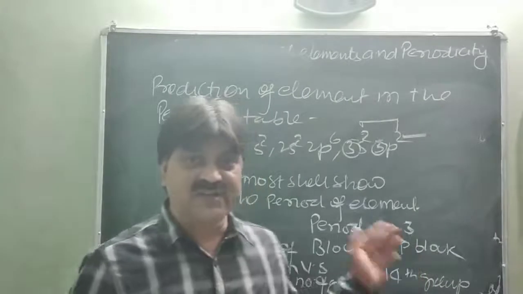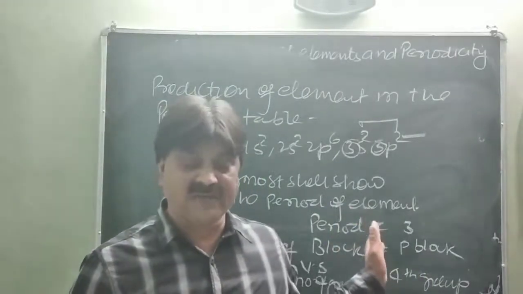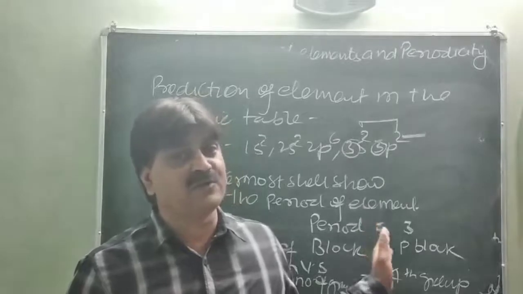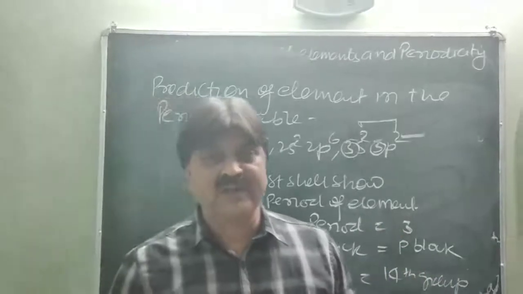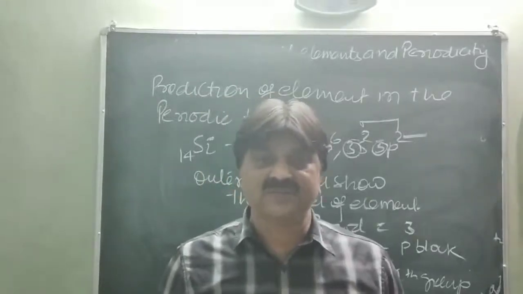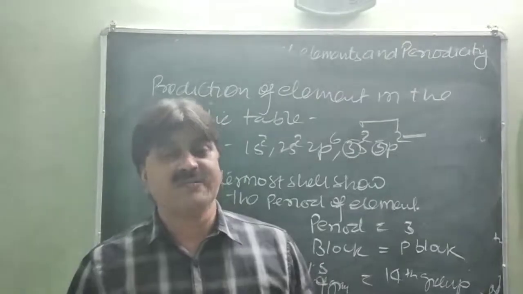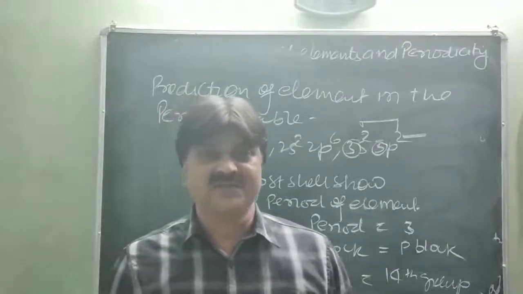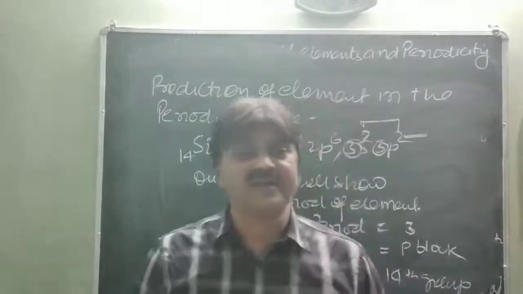I have also sketched some lines to show the general variations of periodic properties in group and period. And today we have completed the anomalous properties of elements, the diagonal relationship, and the variations of ionization enthalpy in the group and the period. So we have completed this chapter, and next time we will discuss chemical bonding.